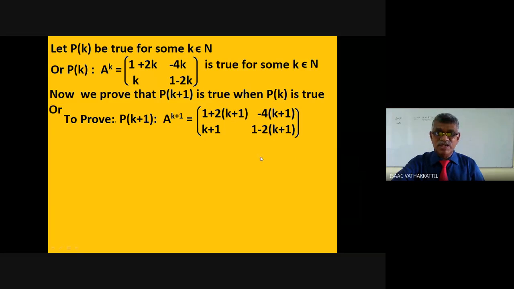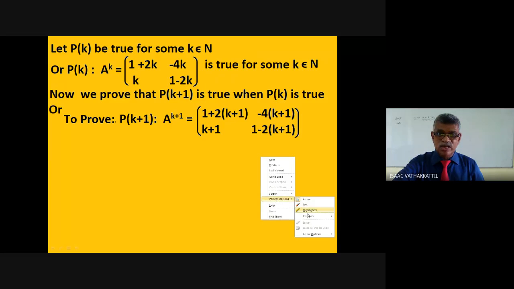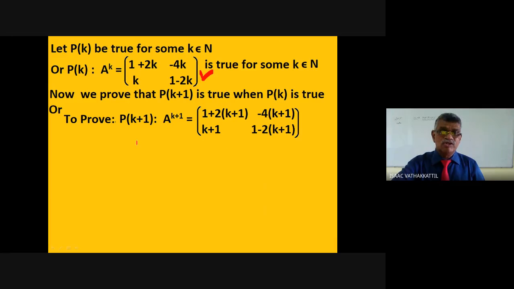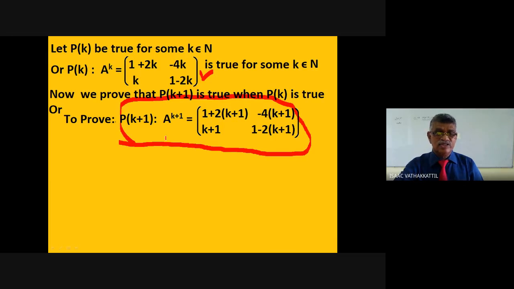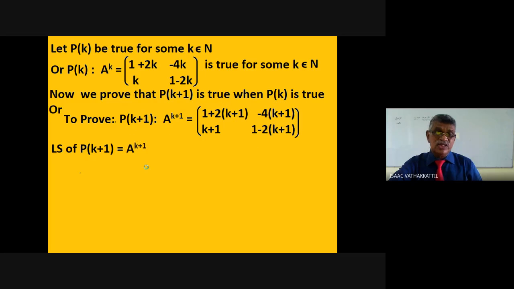What we assumed is only P of k. You have to prove that P of k plus 1 is true. That is, a raised to k plus 1 is this, and what we know is that a raised to k is this. So let us take the left side of P of k plus 1 and ultimately reach the right side. What is the left side of P of k plus 1? A raised to k plus 1. A raised to k plus 1 means a raised to k into a.